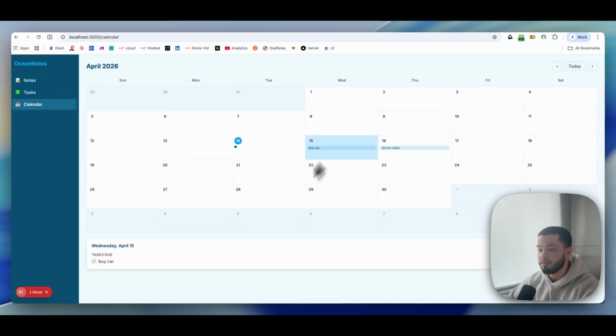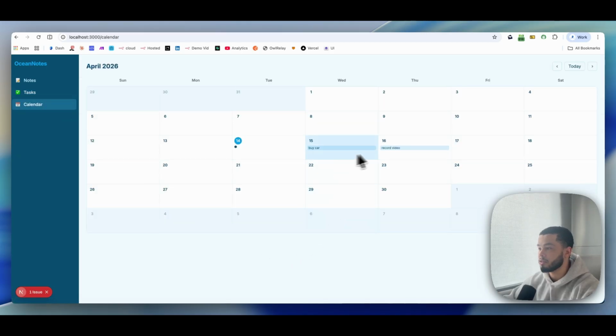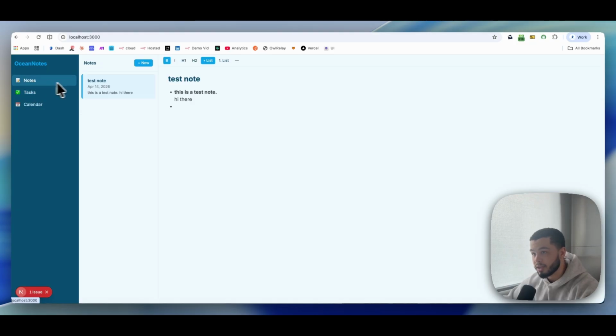You can now see we have the buy car, which is here, record video, which is over here, and we can mark these as done. Let's say record video, mark that as done. Come back over here to calendar, and you can see now record video is done. So although they look somewhat similar, the level of detail that has gone into this one is a lot better.